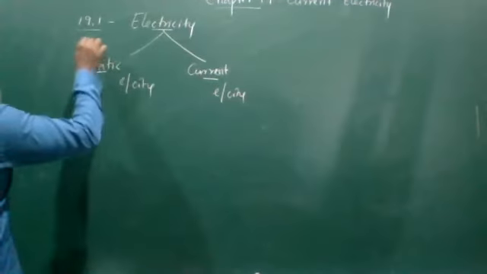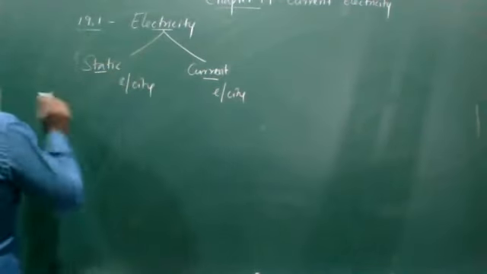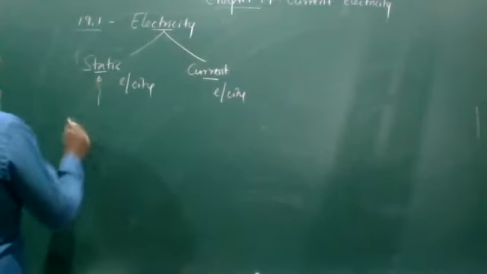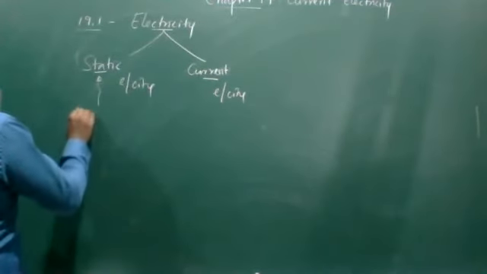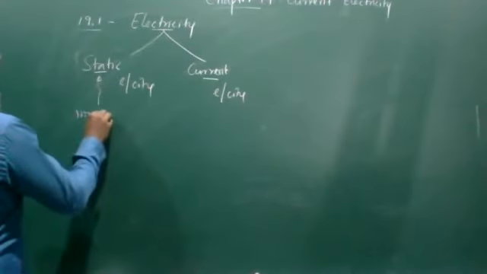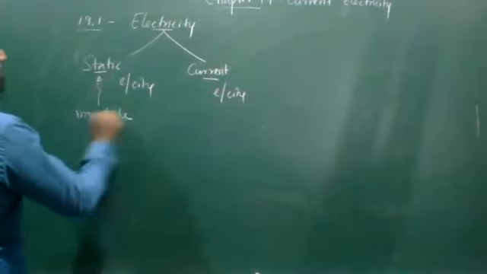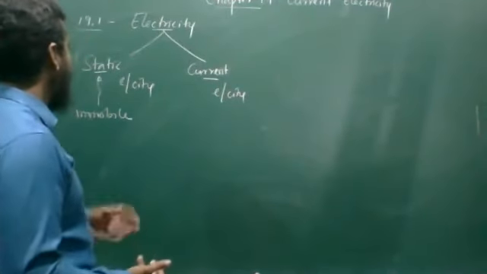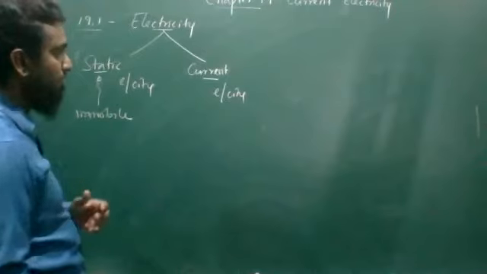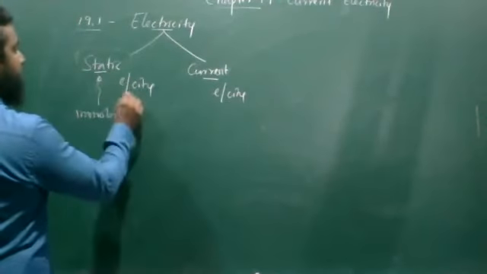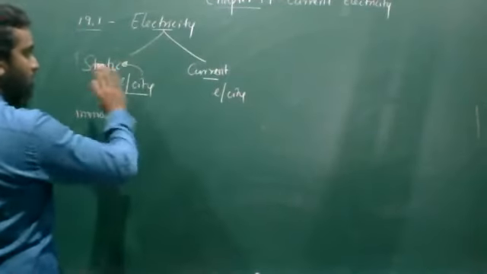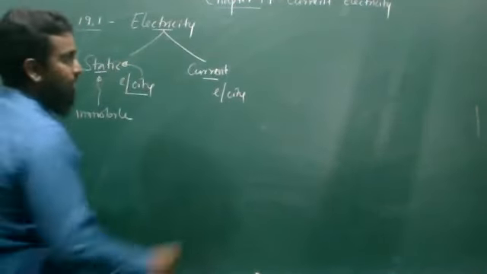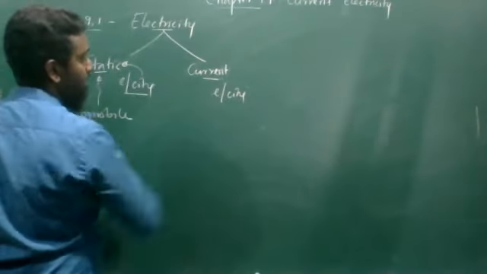Normally, the term static is used for something which is immobile. If something is not moving, we are using the term static. Then this type of electricity depends on something which is not moving. And the next part is current.